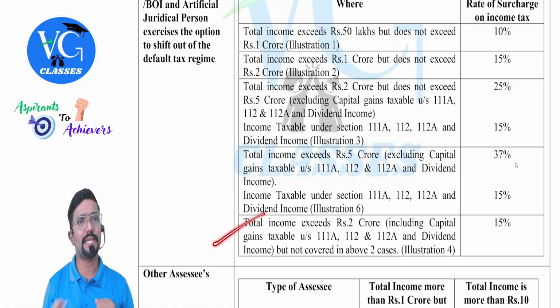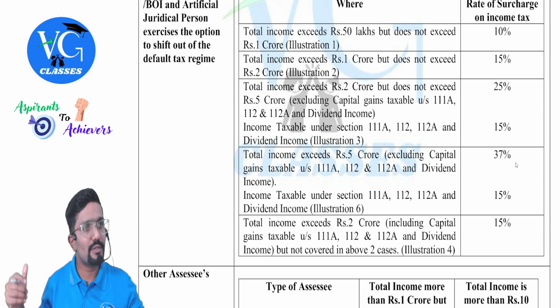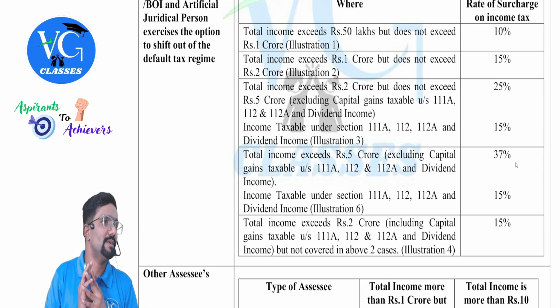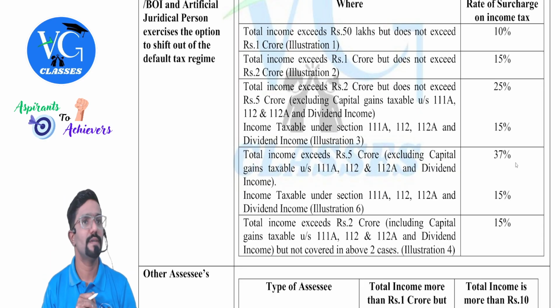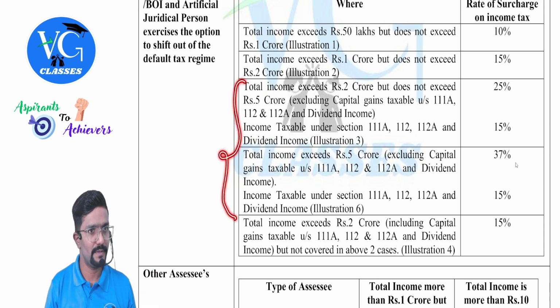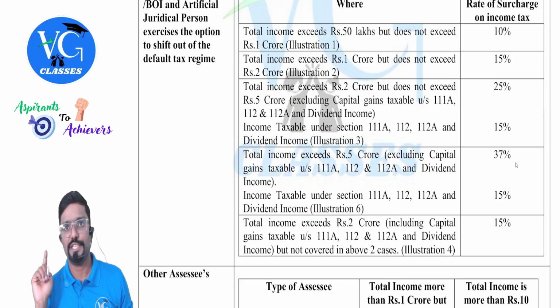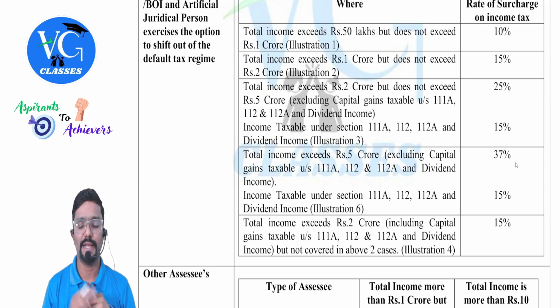Now the last scenario is same. Sir, what if my total income is more than 2 crore? But if I exclude special items, it is less than 2 crore. Then calculate surcharge at single rate, which is 15%. Is that clear? See, almost same, except these 2 points. Clear? That is here 5 crore upper limit is there, whereas here this is one extra rate. This is the change. So remember what is the difference so that you can easily remember, guys. Now for each of this, I have given an illustration also.